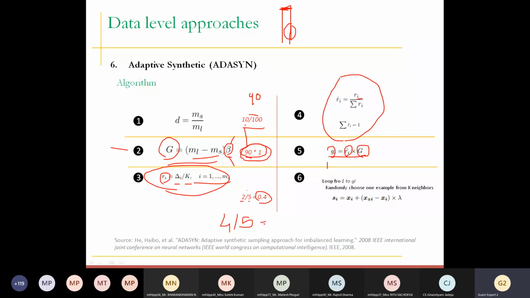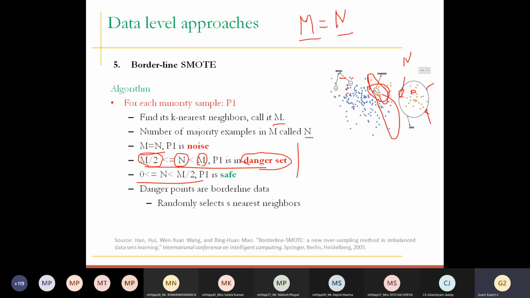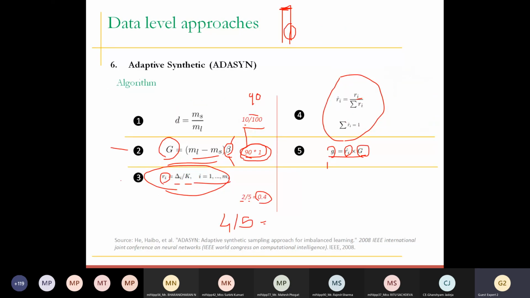So this density, this normalized value of Ri, helps us identify that we are not going to put equal weightage on all these sets. We are not going to put the same weightage on all points: noise, danger, and safe points. It depends on the density distribution, that is, how the points are scattered through the majority and minority class. What is the mixture of it? Based on that, we generate this Ri, and from Ri we get how many samples we would like to generate.